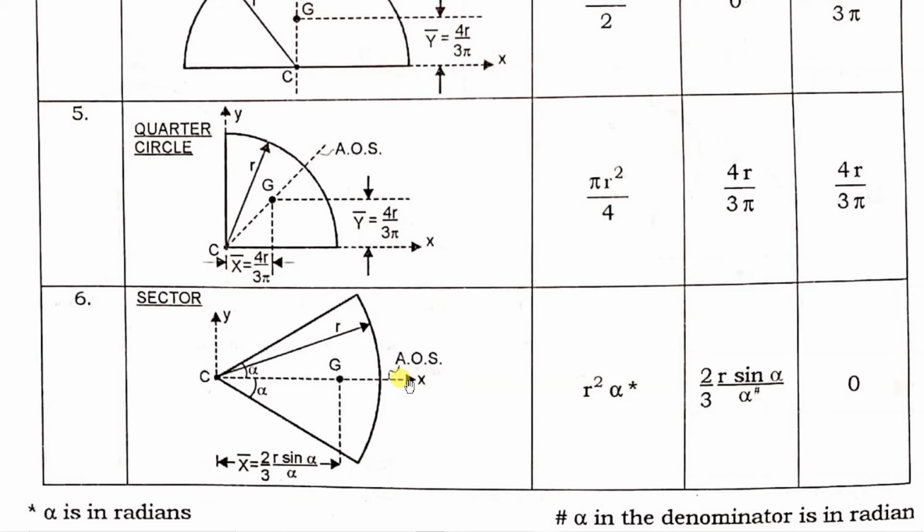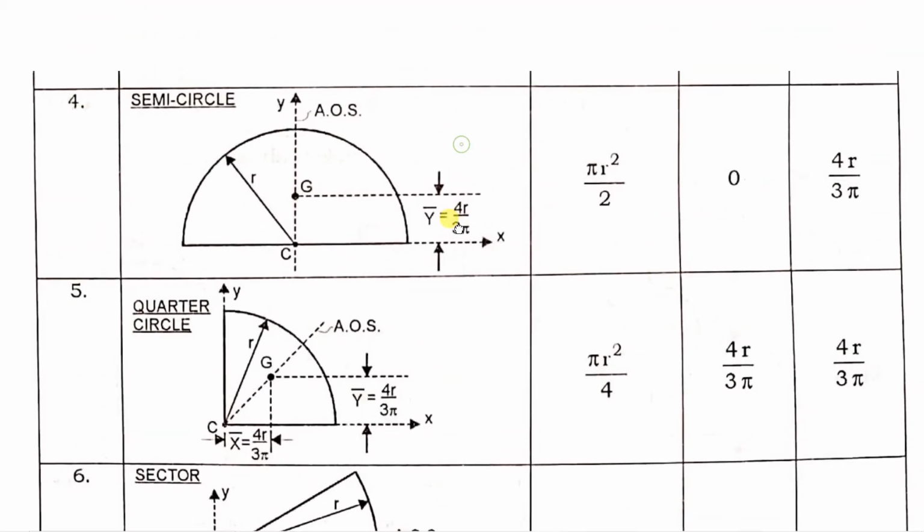If the geometry, as we had seen in the case of a semicircle, is symmetric about the y axis, then in that case x bar is 0, provided you see the location of the origin. That is the main important point. If the origin location is somewhere else, then it won't be 0. So make sure you note the location of the origin before you start the numerical of centroid.